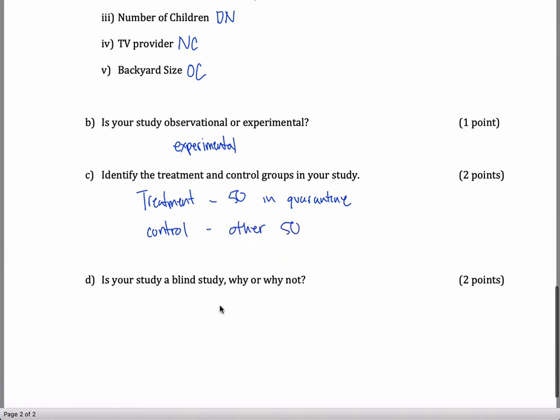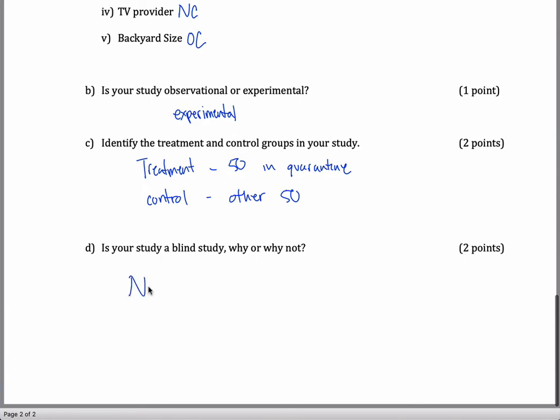And finally, is your study a blind study? Why not? It is definitely not. The reason why is a study is blind if participants don't know if they're in the treatment group or the control group. So think like I'm testing a drug and I give them all a pill, but half of the pills are the real drug and the other half are kind of a fake drug meant to trick them. That's not going on here.